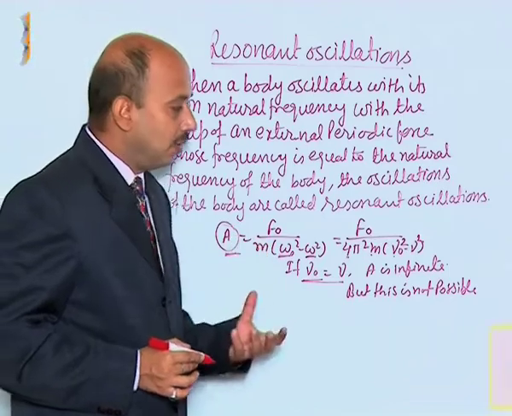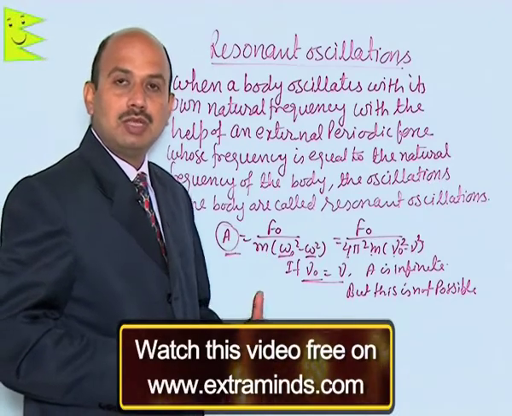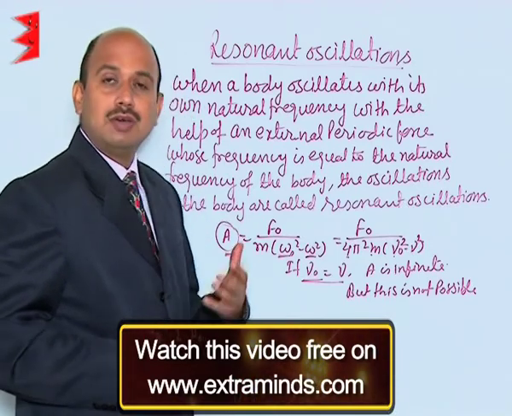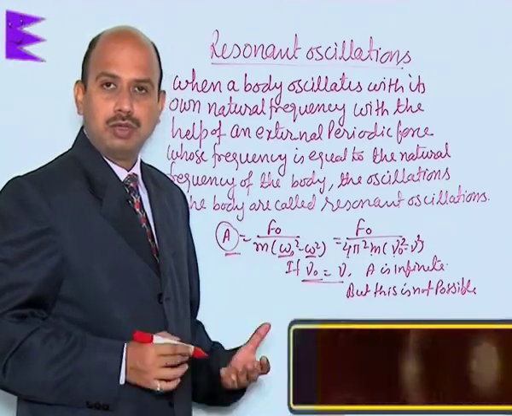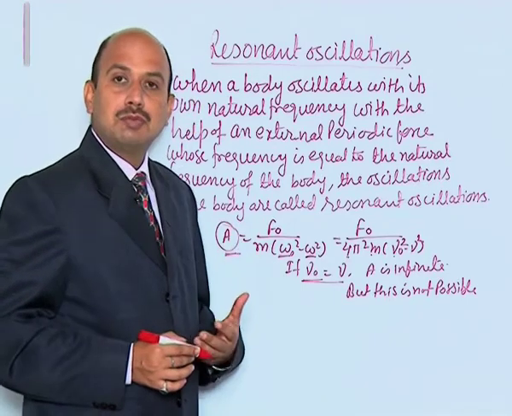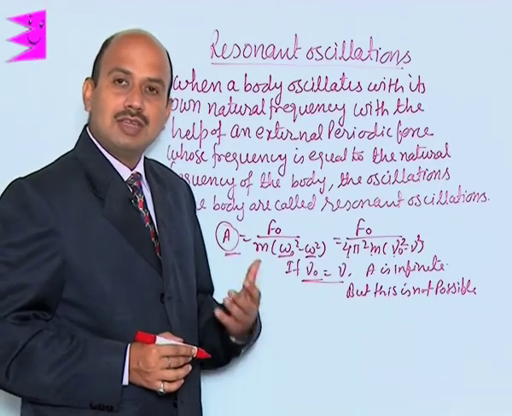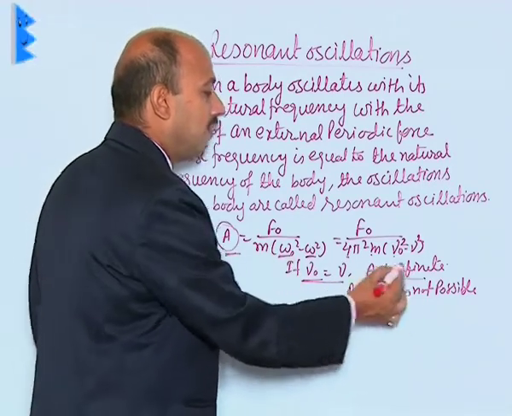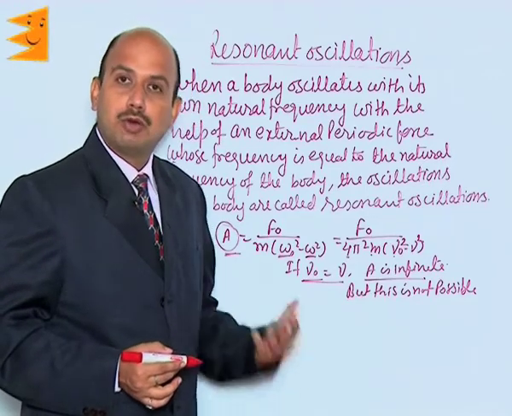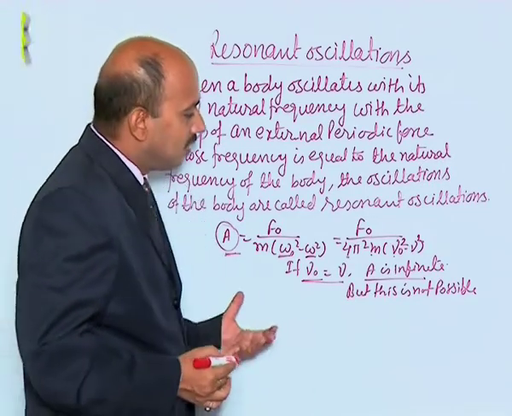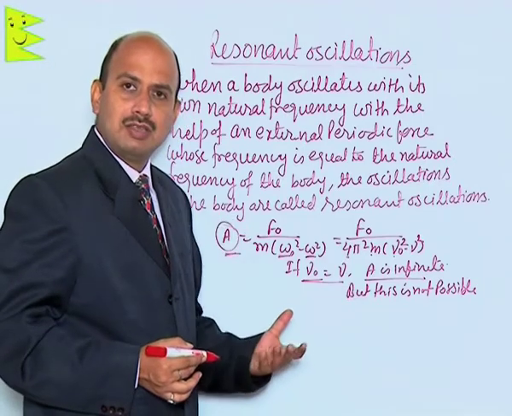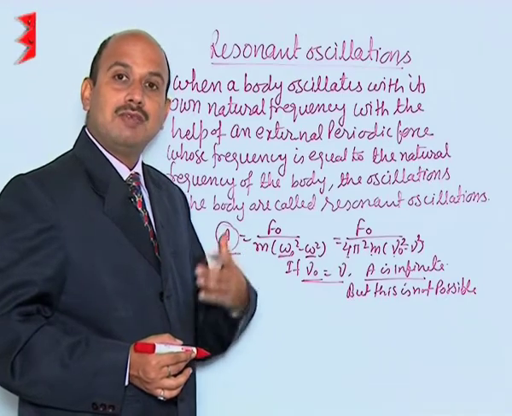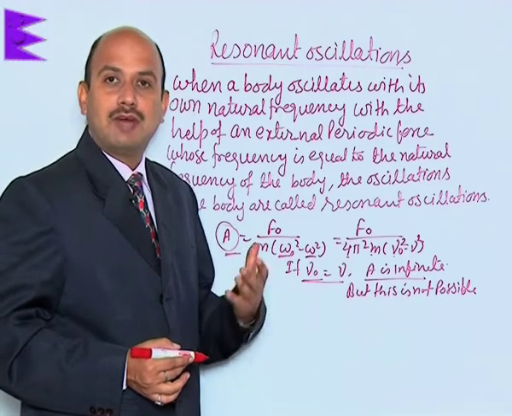It means this infinite amplitude actually corresponds to an infinite energy system, but due to the many forces acting on the body, its energy keeps on decreasing with time. So, its energy cannot be infinite. Therefore, infinite amplitude A is not possible. So, what happens in this case, amplitude keeps on increasing and in resonant oscillation the amplitude becomes very large, but it is not actually infinite.